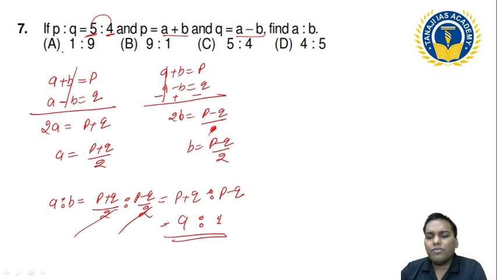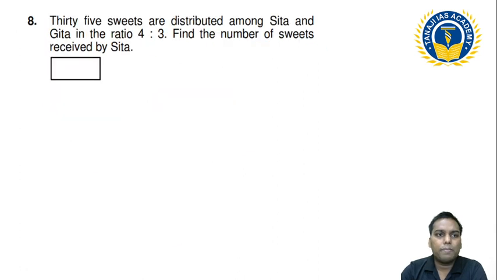See, there is another way also, but I think this is the quite simplest way, so you can do it with this. Now read this question. The question is, 35 sweets are distributed among Sita and Geeta. There are two children. Suppose somebody has 35 sweets and they want to distribute them between Sita and Geeta in the ratio of 4:3. Find the number of sweets received by Sita.